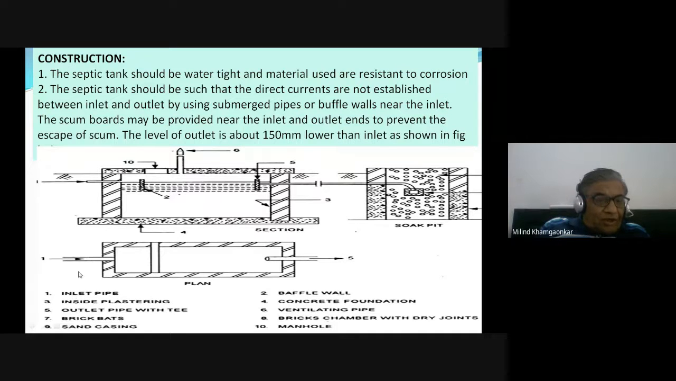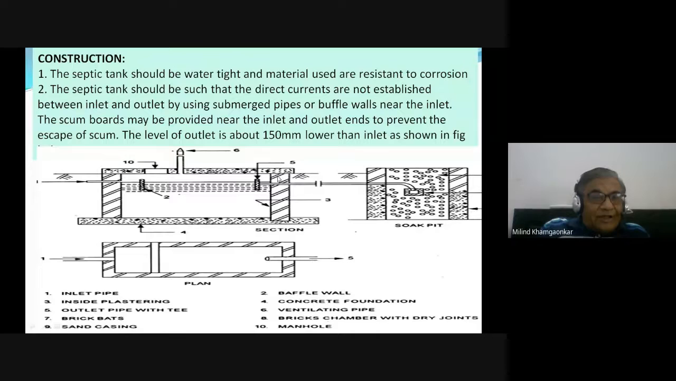So number one is the inlet pipe, two is the baffle wall, three is the inside plastering, on the inside, because this tank is waterproof. This is a waterproof septic tank, not the soak pit. Fourth is the concrete foundation. Fifth is the outlet pipe.